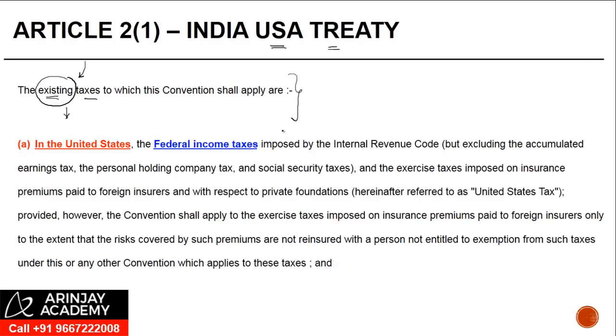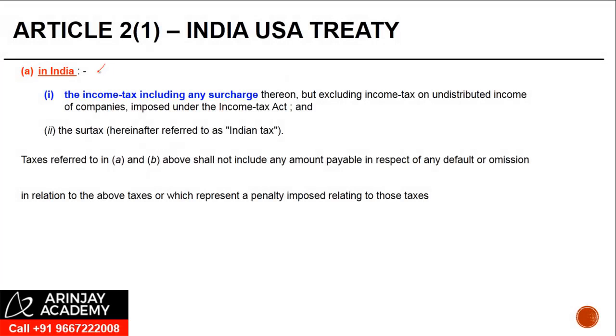now this is another way in which it is represented. So in this form, what happens is they mention what will be the taxes insofar as country A is concerned. In this case, it is United States. And what are the taxes which are country B is concerned, which in this case is India.